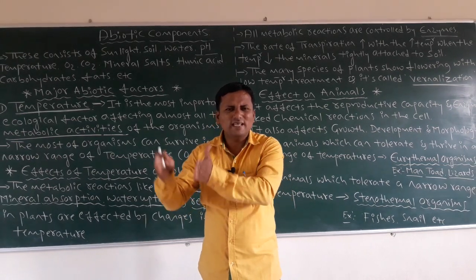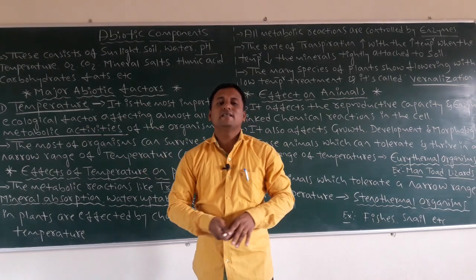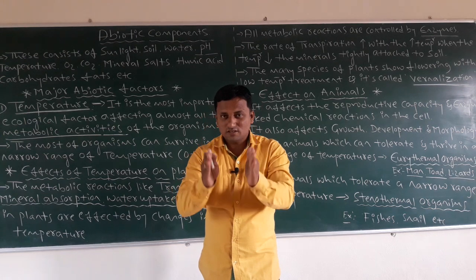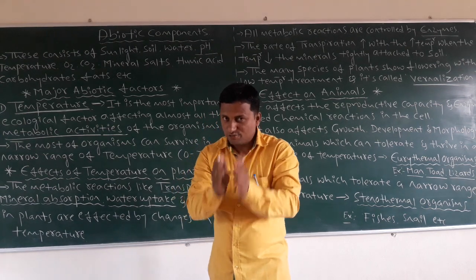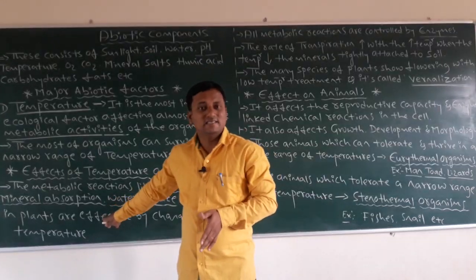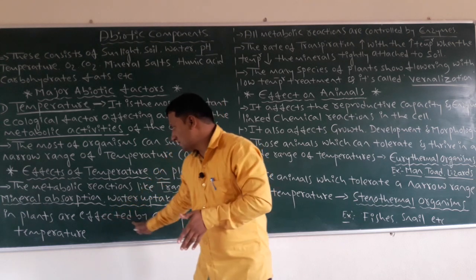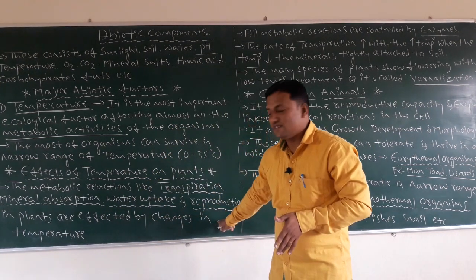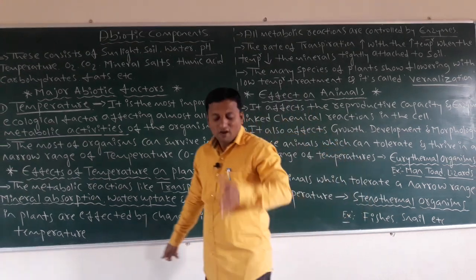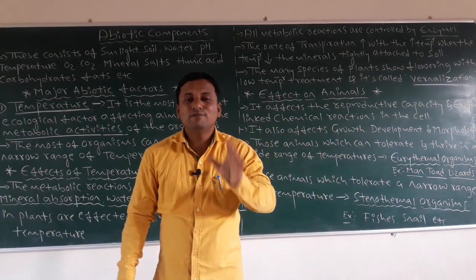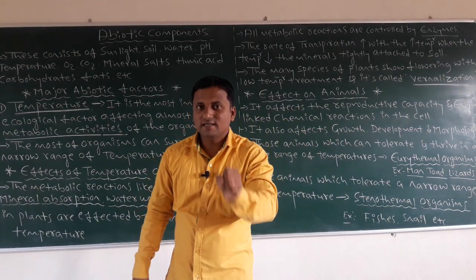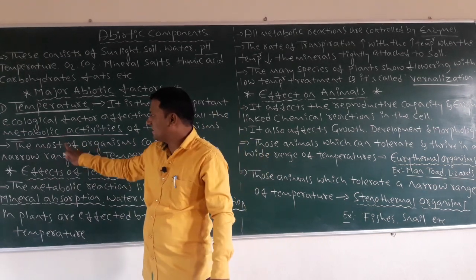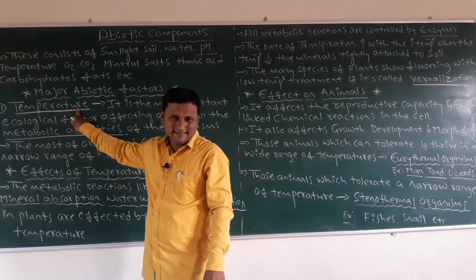Like this, so many asexual types of reproduction are there. Those take place due to changes in the temperature. These are all affected by changes in temperature. It means all metabolic activities of plants happen due to the major abiotic factor. What is that? That's nothing but temperature.